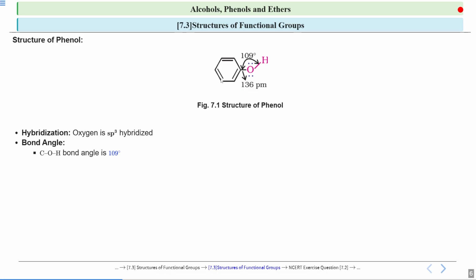So this phenyl group will also repel with this hydrogen because this is a very bulky group. So in this case, bond pair repulsion is also there and lone pair repulsion is also there. So both the repulsions are there in this case. So in this case, the bond angle will be 109 degree, which is slightly less than what it is for tetrahedral.